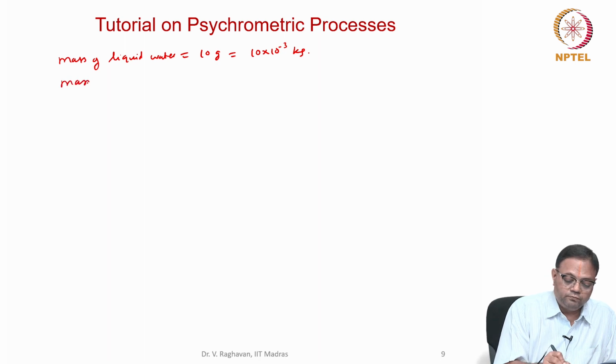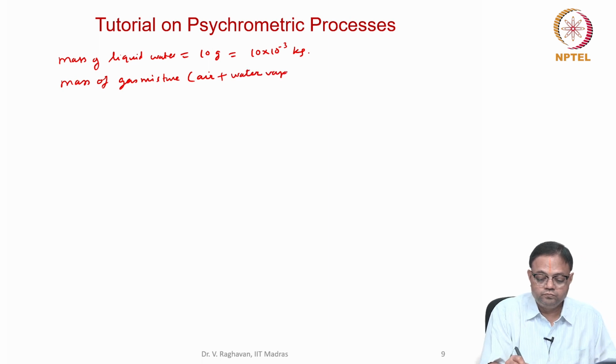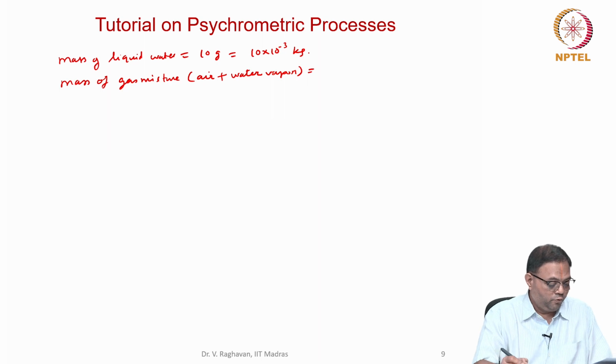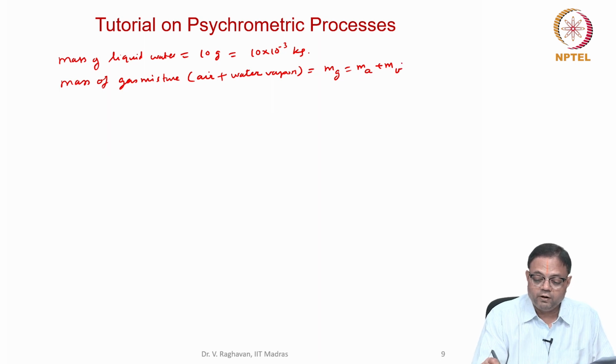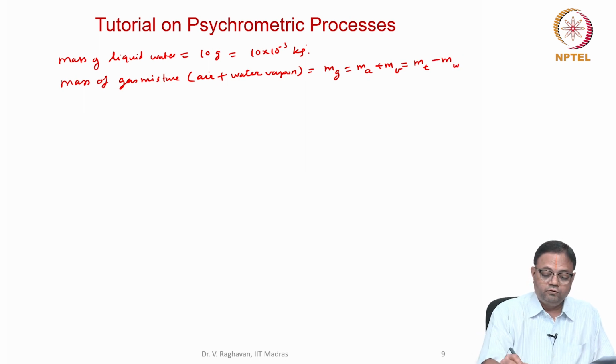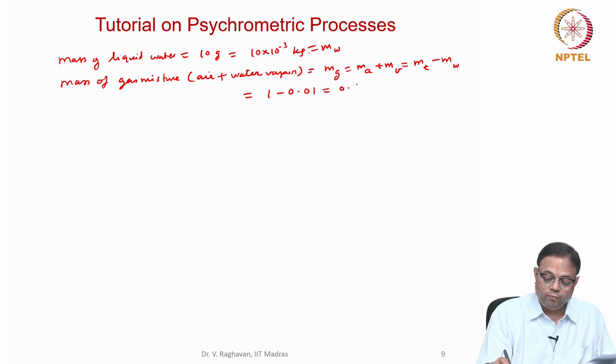Mass of gas mixture, that is air plus water vapor, that will be equal to mg equal to ma plus mv, that is mass of air plus mass of water vapor, that will be equal to total mass mt minus the mass of liquid water. So that will be equal to 1 minus 0.01 is equal to 0.99 kg.